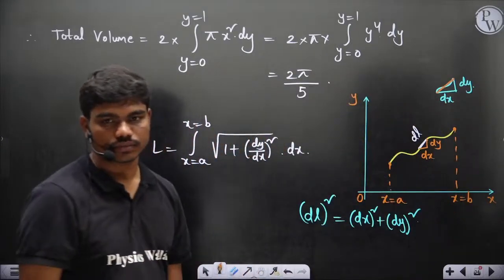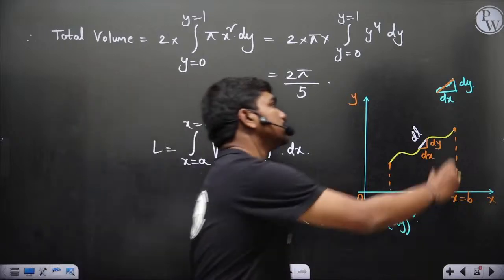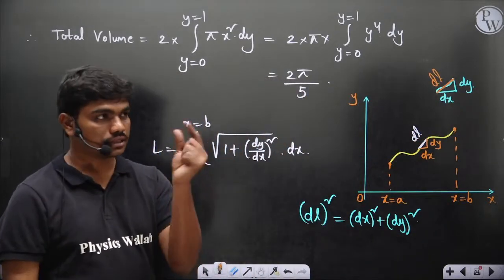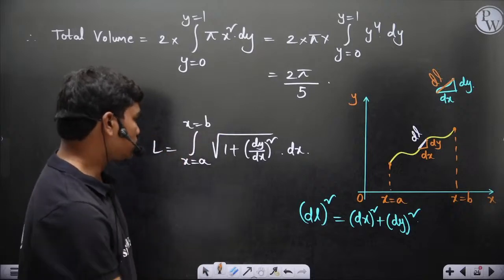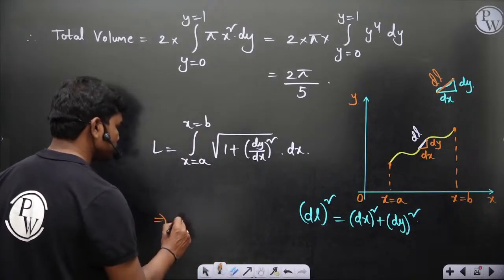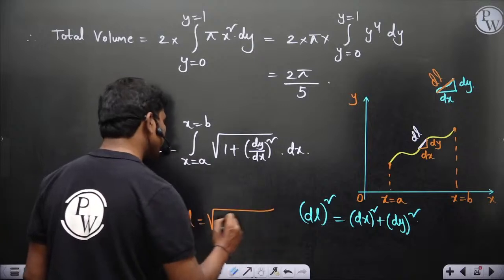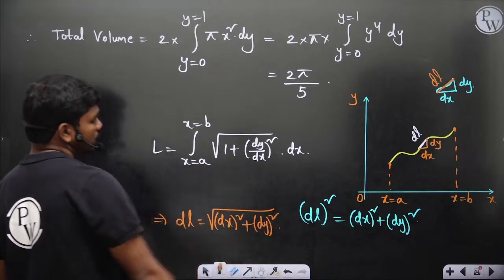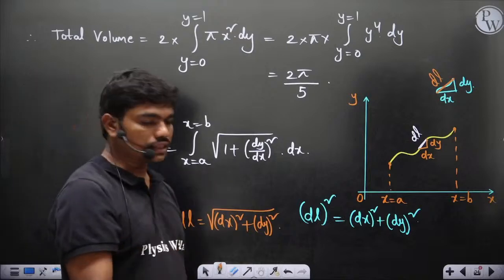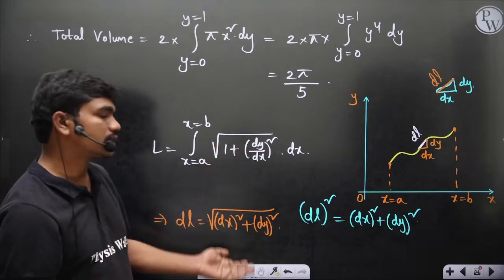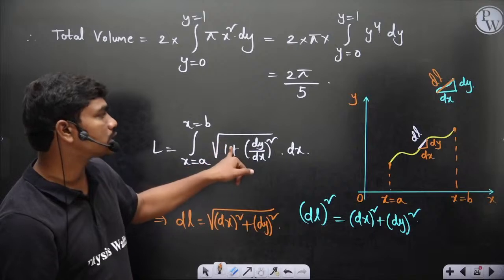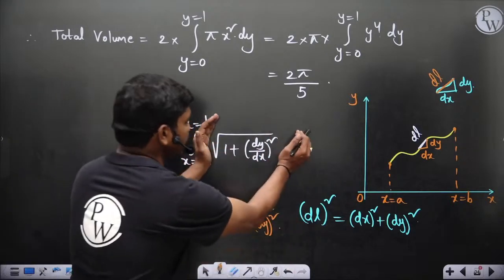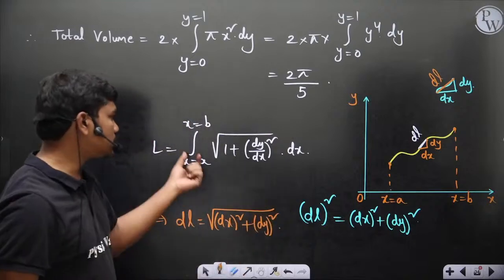That's all. Okay, so it's a Pythagoras, then definitely this ds or dl, whatever, is same in both the cases almost, because the length of the curve is very small. So therefore dl, the small elemental length, is root of dx whole square plus dy whole square. So this is the small elemental length. If you want the full length, you can integrate, and if you simplify this, this is the expression. You take LCM, root of dx whole square plus dy whole square by dx, this dx gets cancelled, so this complete thing is this, which is integral a to b dl.